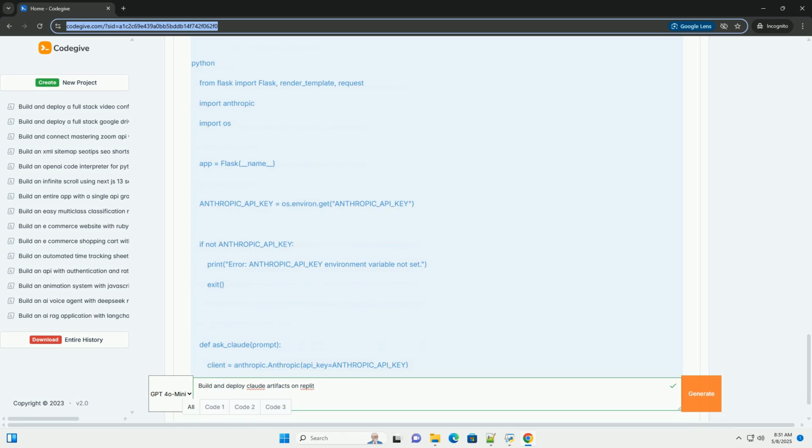Consider a structure like this. Step 2. Installing dependencies. We'll need to install the Anthropic Python library to interact with the Claude API, and optionally Flask or FastAPI if you're building a web application. 1. Create requirements.txt: in the Replit file explorer, create a new file named requirements.txt. 2. Add dependencies: paste the following lines into requirements.txt.